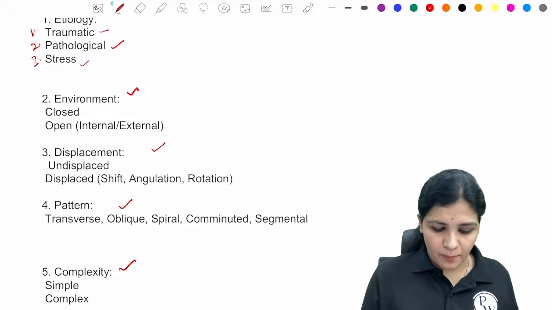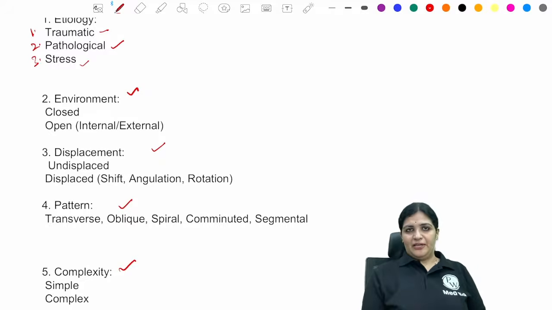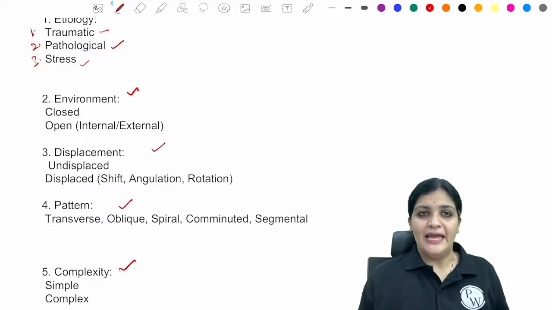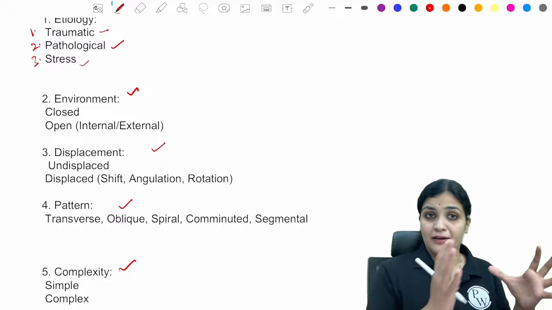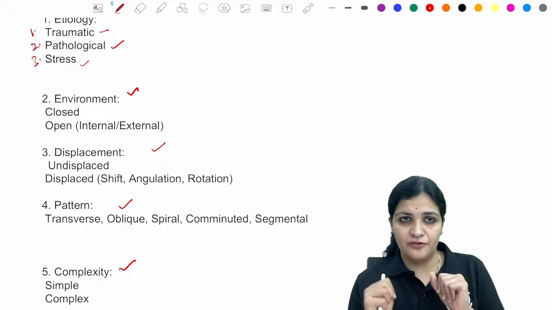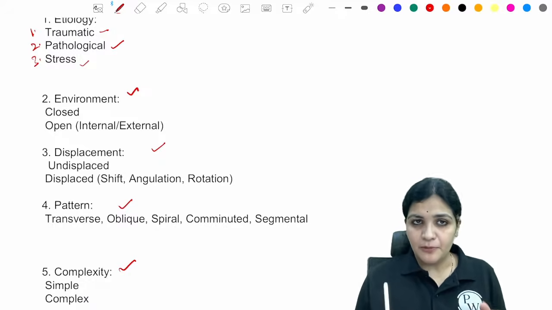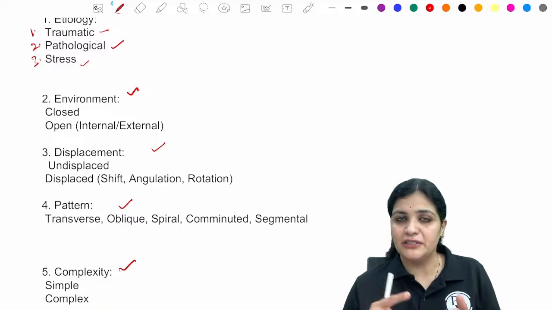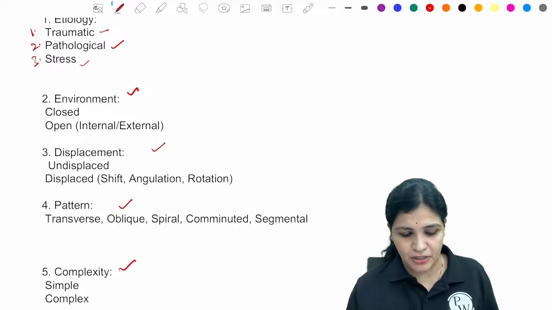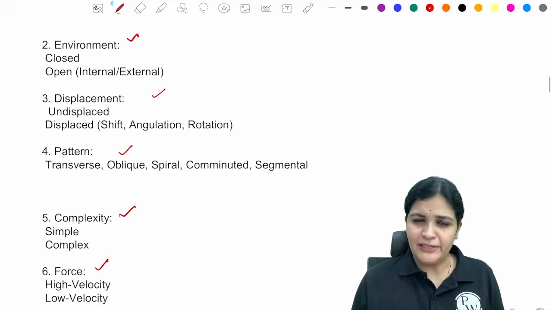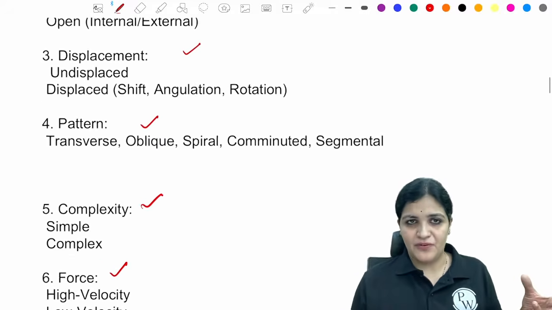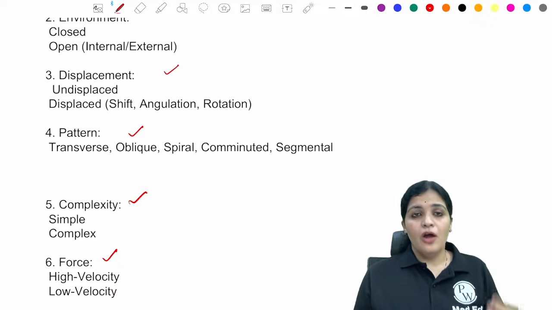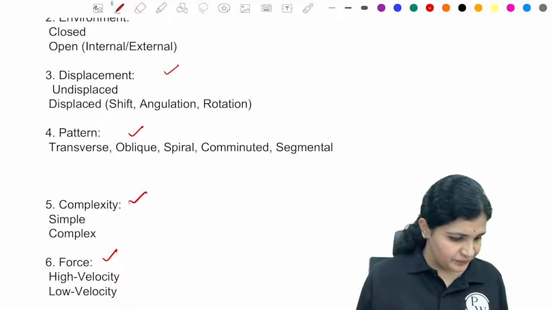So open or compound fracture, or closed fracture, based upon exposure to the outer environment. Then based upon displacement, whether it is a displaced or an undisplaced fracture. Based upon pattern, whether it's a transverse, oblique, spiral, comminuted, or segmental fracture. Based upon complexity, whether it is a simple or a complex fracture. Based upon force, whether a high velocity or a low velocity force is involved.